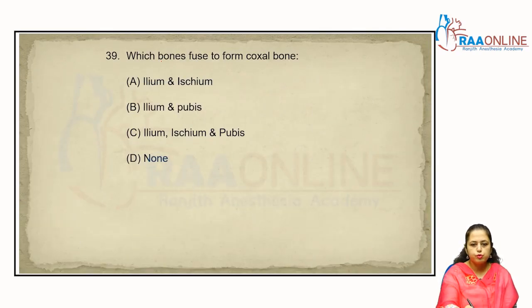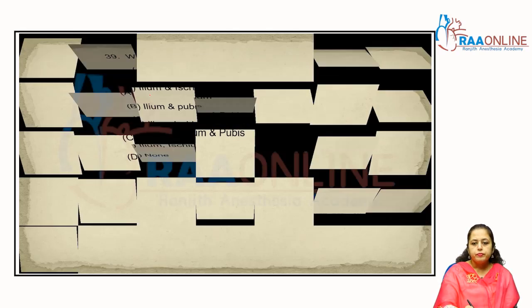Which bone fuses to form coxal bone? Coxal bone is the hip bone, right? And hip bone is formed by the fusion of 3 bones, that is ilium, ischium and the pubis, right? So the answer is C. Remember one thing, in hip bone the ilium spelling is I-L-I-U-M, not I-L-E-U-M, that is the part of the small intestine, right?